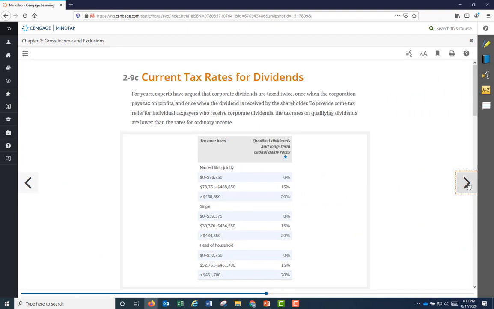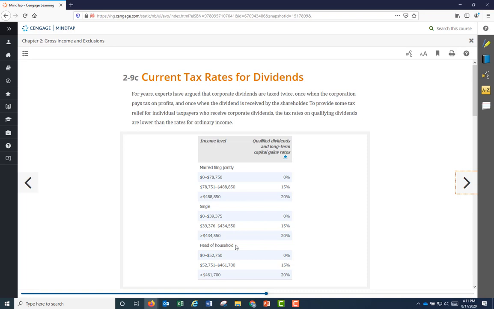This chart gives the tax rates for qualified dividends and capital gains. As you can see here, the rates would be either 0%, 15%, or 20%. This first category is the filing status, married filing jointly. Then single, head of household.